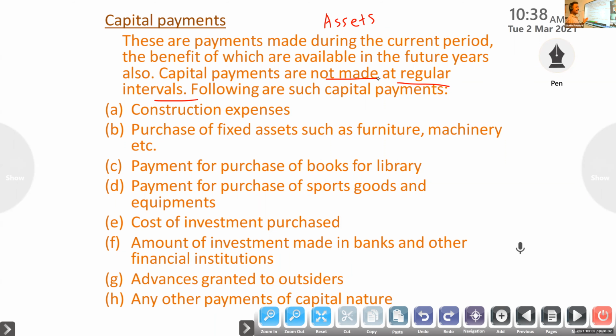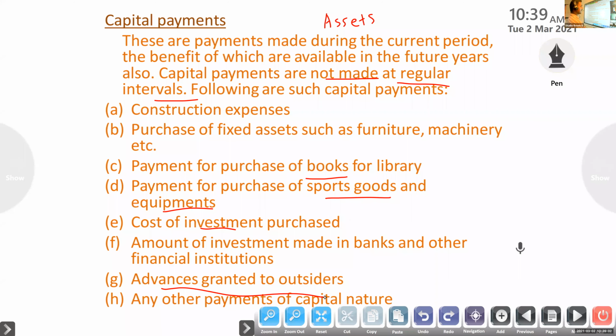Examples, like balance sheet asset side items: construction, building, fixed assets, furniture, machinery, purchase of books, sports goods, sports equipment, investment, advance granted to outsiders, loan given to outsiders, then any other payment of capital nature.